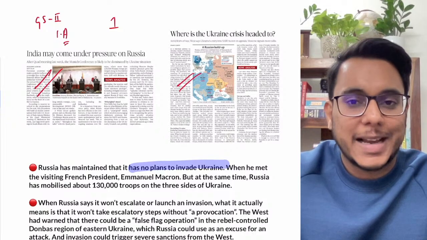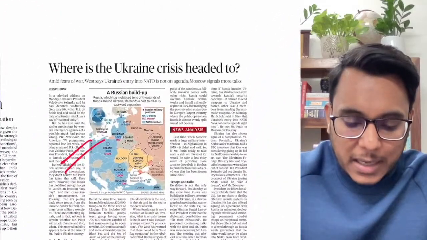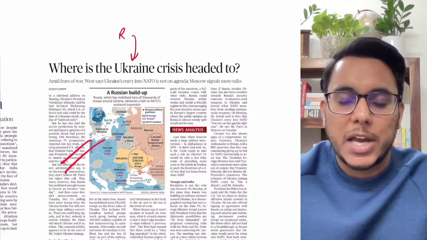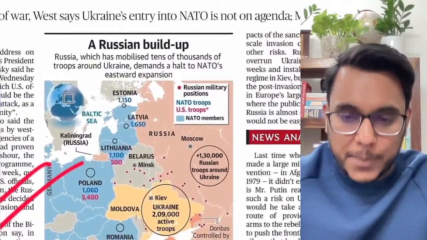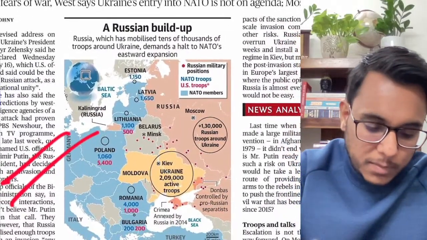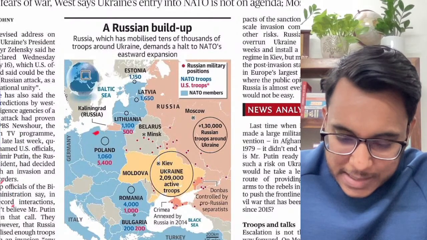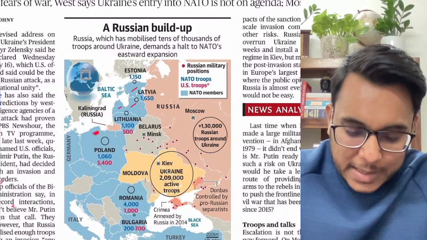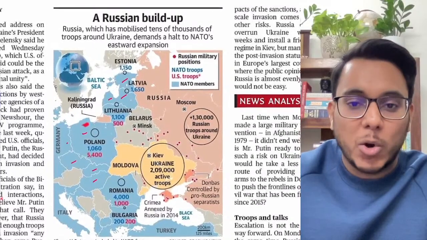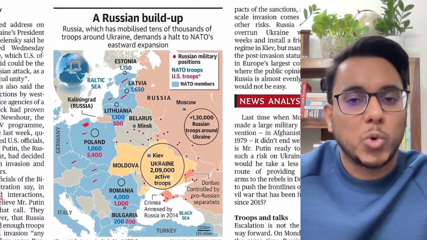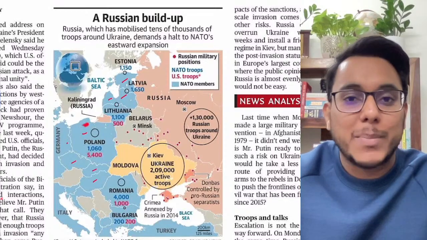Now guys, let's understand what is going on right now. Many times we have seen that the Russia-Ukraine crisis is going on. Now guys, first of all, focus on this map. As you can see on this map, the blue countries are the NATO members. NATO means the North Atlantic Treaty Organization. Under NATO, the USA is the major player. Now NATO is a military alliance.